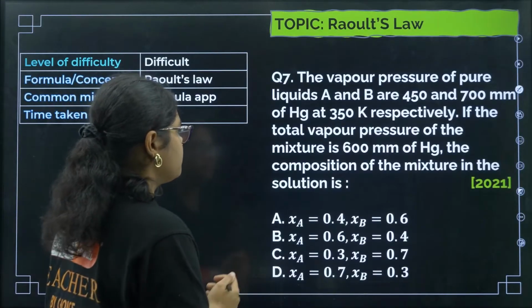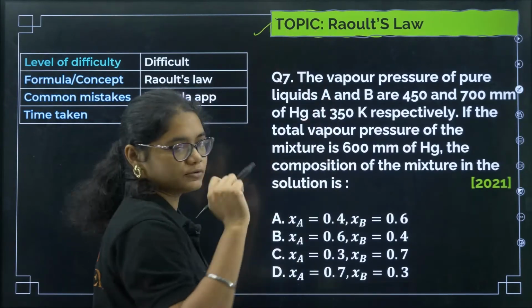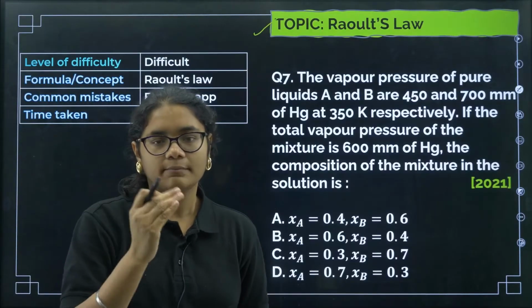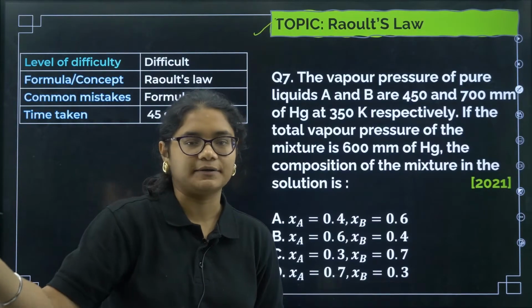So the vapor pressure of pure liquid, so we have come to the topic now, Raoult's law. Okay, Raoult's law formula, remember, P total is equal to P naught A XA plus P naught B XB.